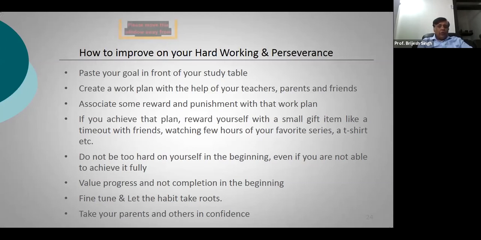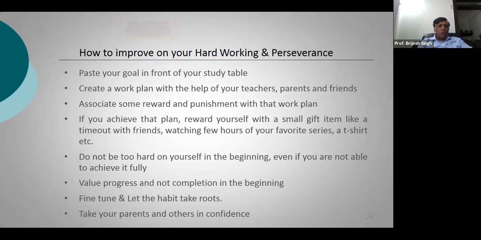Now, initially, when you're forming a habit, you do not get too hard on yourself. Even if you are not able to achieve it fully, just go slow on yourself. You should value the progress and not the completion in the beginning. If you're able to complete it, outstandingly well. But initially, when you are forming a habit, just value progress and see to it that progress happens every day.